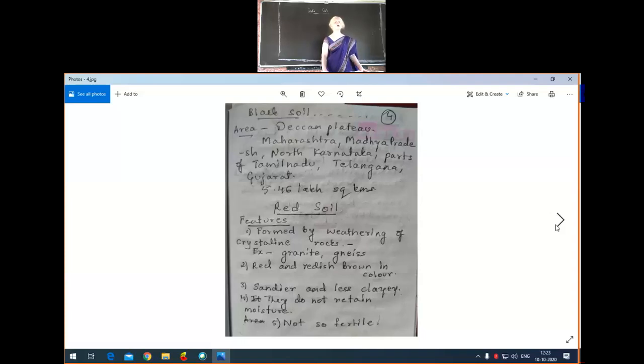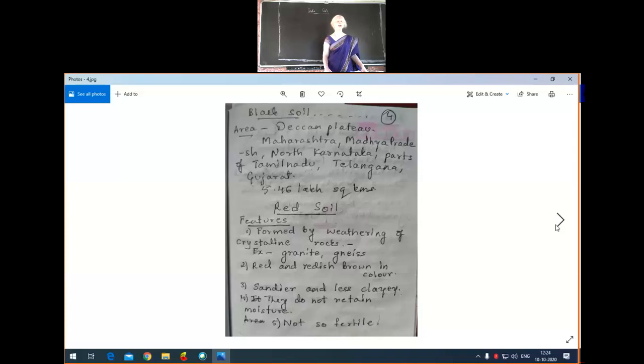Then after that, next one is, children, red soil. How is red soil formed? So again, red soil is formed by the weathering of crystalline rocks. What are these crystalline rocks? Crystalline rocks are none other than your third form of rock, that is metamorphic rock. So here examples for metamorphic or crystalline rock are given there.